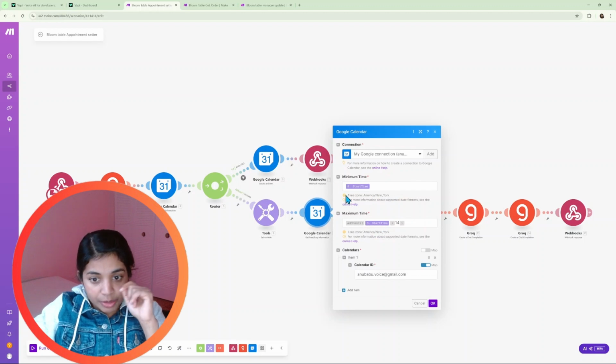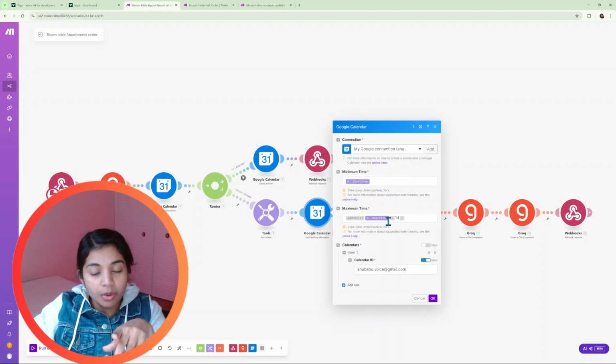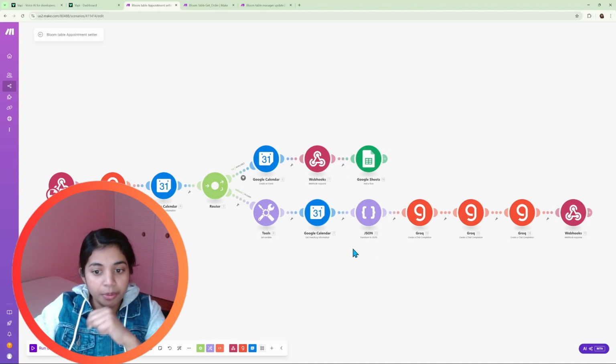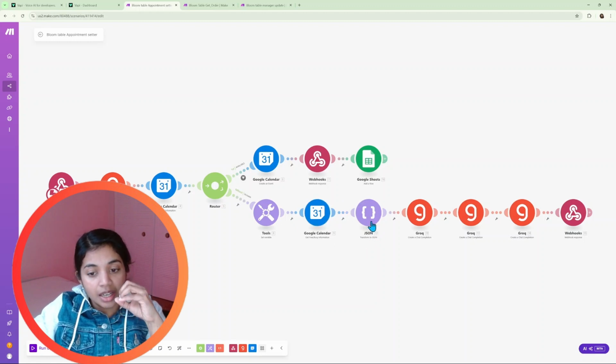We are setting the start time to add hours, since we are closing the restaurant at 10 p.m. So we are giving 14 hours from the start time. We are checking for the availability, so it will return all the busy slots during this day, that means from 8 o'clock to 10 p.m. And from there we are transferring these busy slots to a JSON.